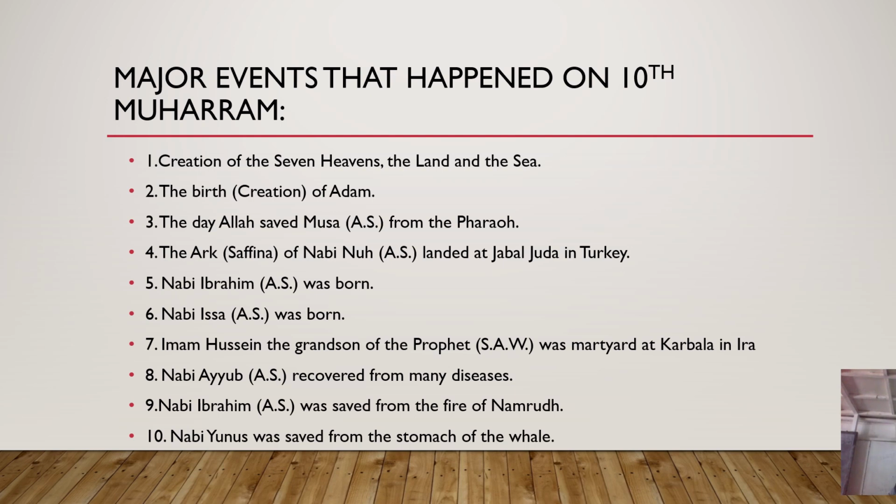It is also believed by some sects of the Muslims that the world will come to an end on 10th Muharram, but this is not yet confirmed, because we know from the history of Islam that the world will come to an end on Friday, but it is not known which year, which time, which hour. It is only known by Allah subhanahu wa ta'ala, and knowledge which is only known by Allah is called ilmul ghaib. It's only known by Allah subhanahu wa ta'ala, nobody else.